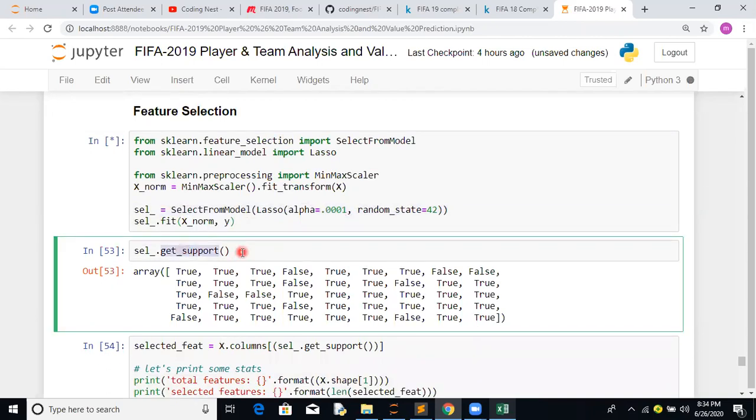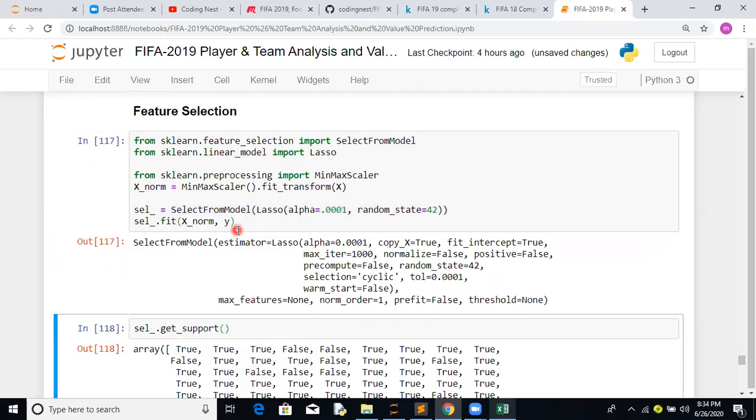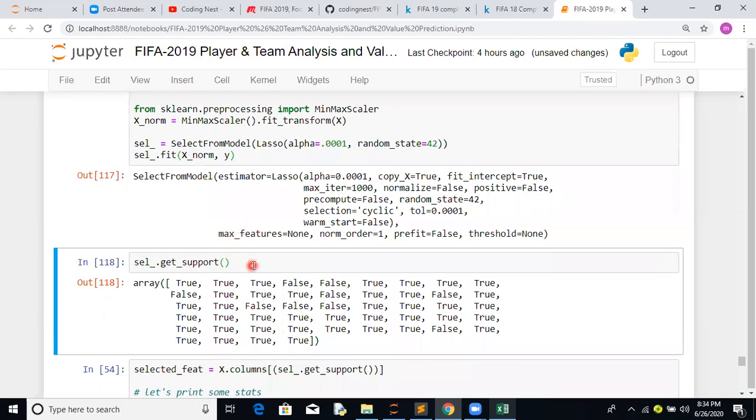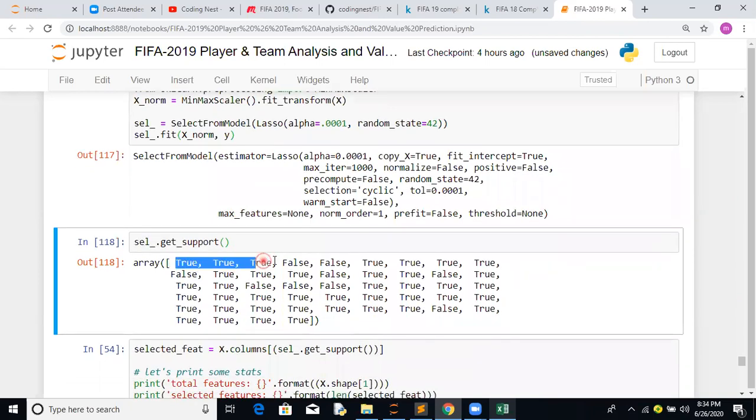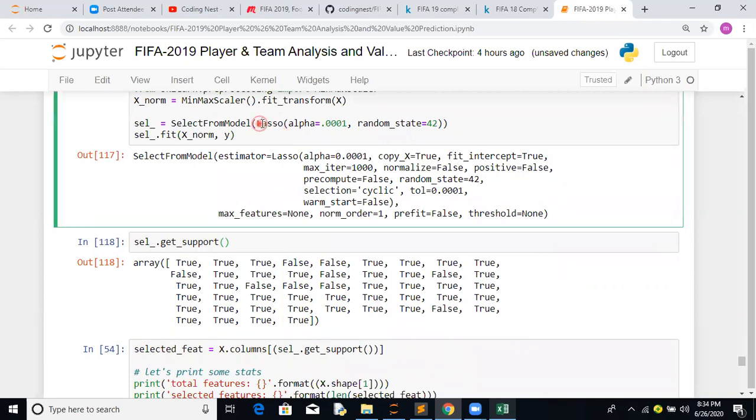There's a get_support method available. So what is this get_support? The features marked True are the ones which support this lasso regression in order to make it stable. Whatever is False means this feature is not supported.